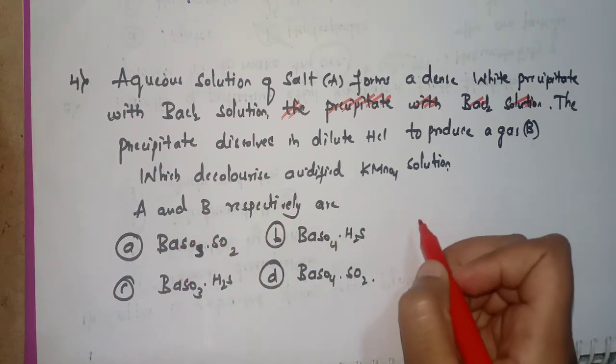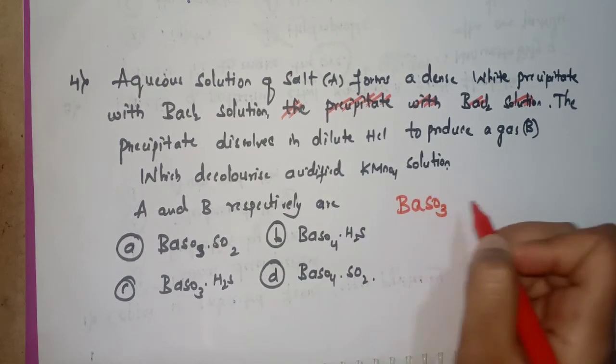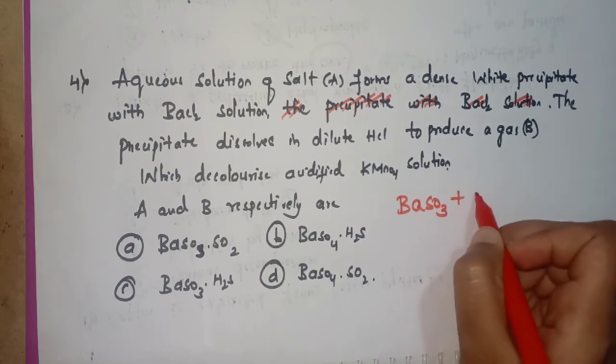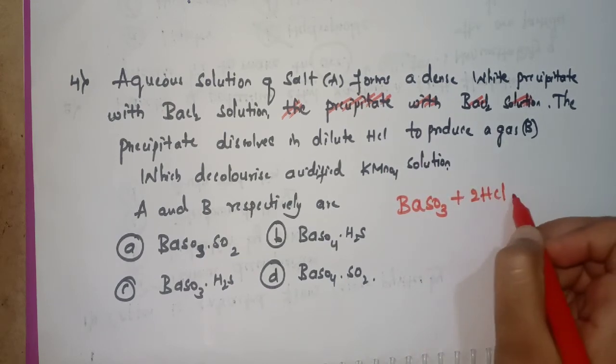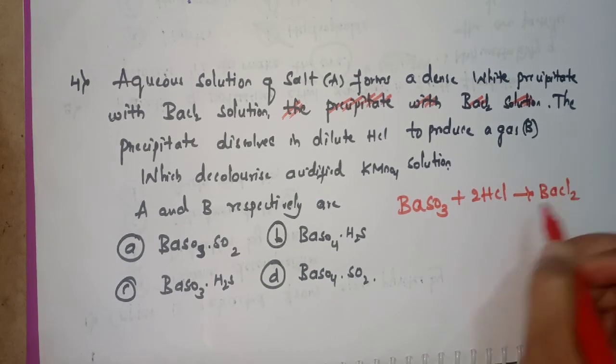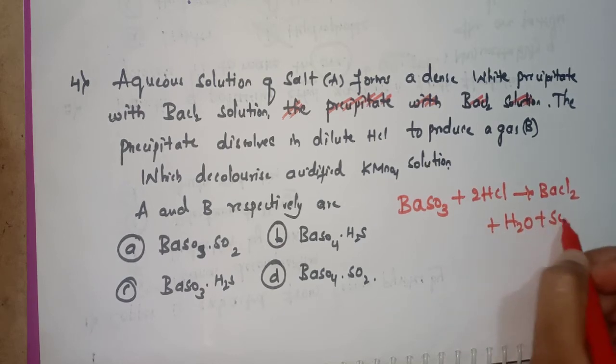Now let's write the reaction here: BaSO3 reacted with 2HCl will give BaCl2 plus H2O plus SO2.